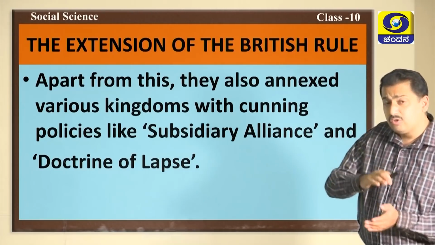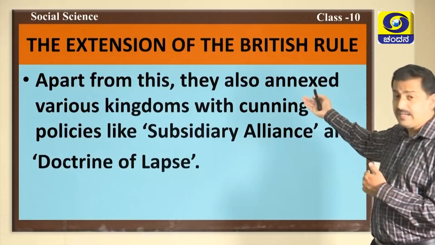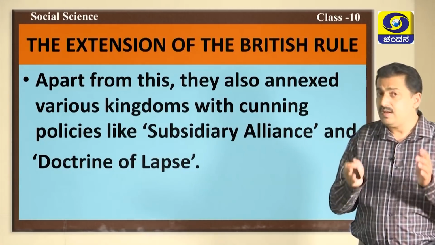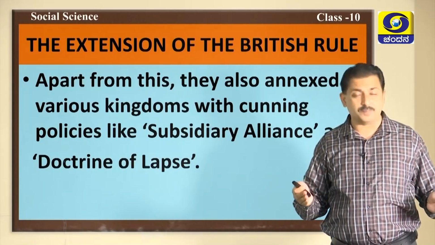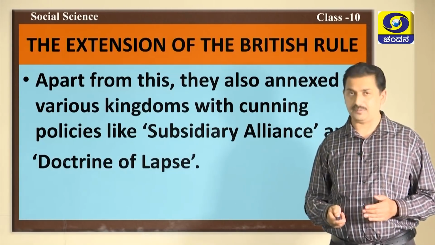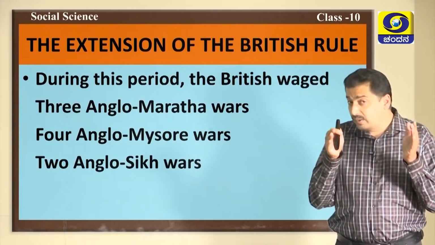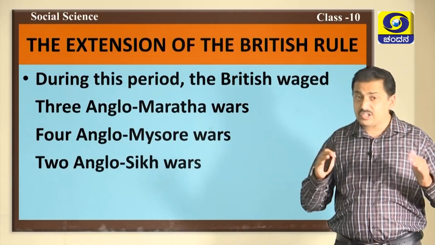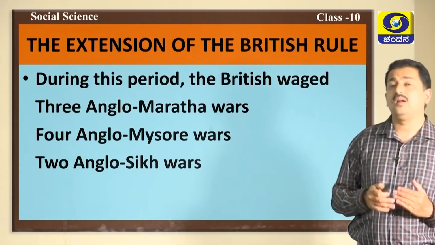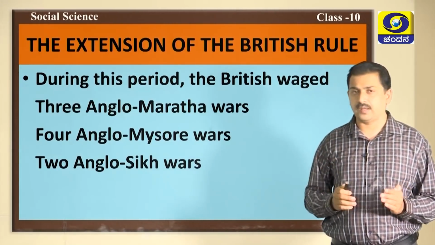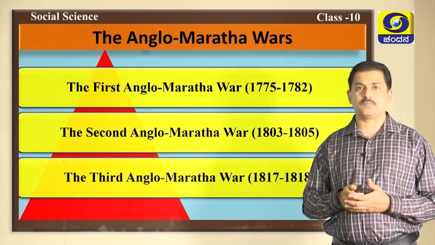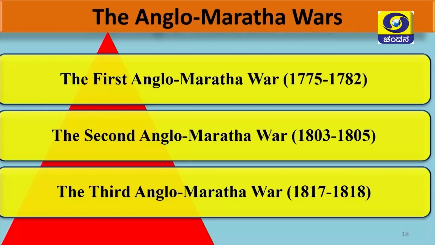Apart from this, they also annexed various kingdoms with the cunning policies like subsidiary alliance and doctrine of lapse. In this chapter, in part 1, you study about subsidiary alliance, and in part 2 of the same lesson, you study about the doctrine of lapse and their impact. During this period, the British waged 3 Anglo-Maratha wars and 4 Anglo-Mysore wars and also 2 Anglo-Sikh wars. These wars helped British to expand further. So, let us learn the Anglo-Maratha wars.